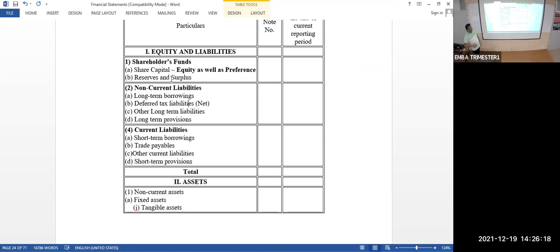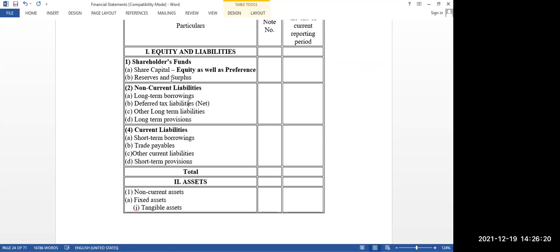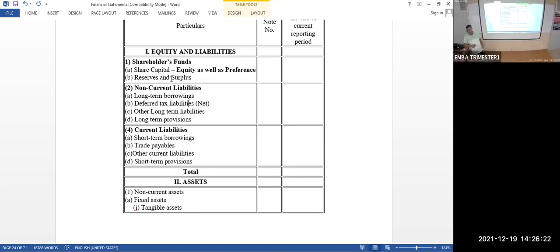Debentures will come under long-term borrowings, bank loan, debentures, all those things. Other long-term loan, you might have taken a loan for the long term from the board of directors, or the family of the board of directors. Okay. X is the board member. Mrs. X has given a long-term loan, possible. Okay. So that kind of thing, long-term loans.